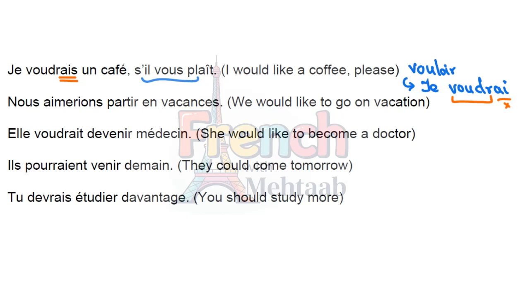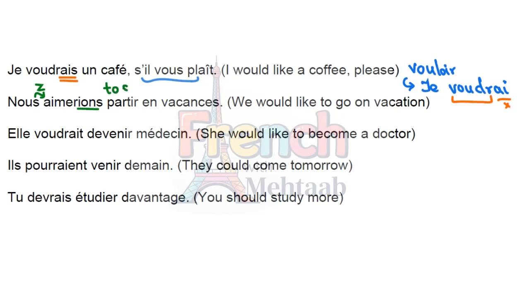I would like a coffee, please. The next sentence is we would like to go on vacation. Nous aimerions. S and A together is Z. Then IONS is the termination like we did earlier. Nous aimerions partir. Partir means to leave.